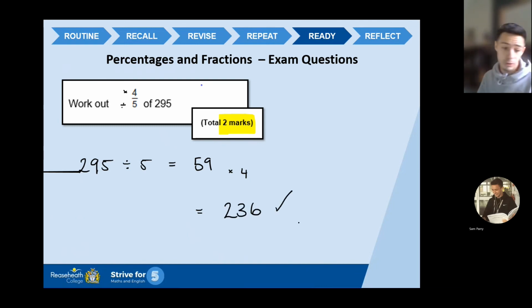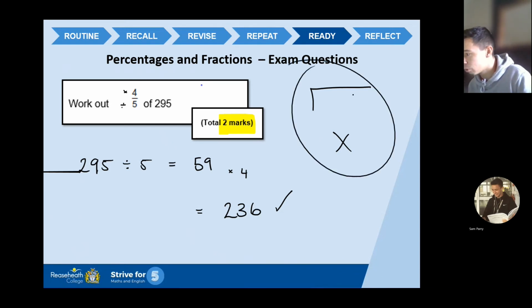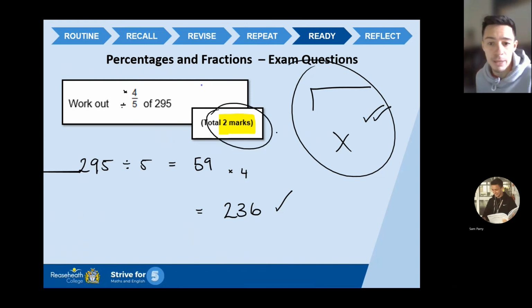Now, these sort of questions could come up on a non-calculator paper. So you need to make sure your bus stop method for division is really good and your method for multiplication is really good, because otherwise those marks could be away in the distance. So make sure you're confident with your division skills and your multiplication method, okay? Because they are crucial in order to get the marks for this sort of question on a non-calculator paper, okay?